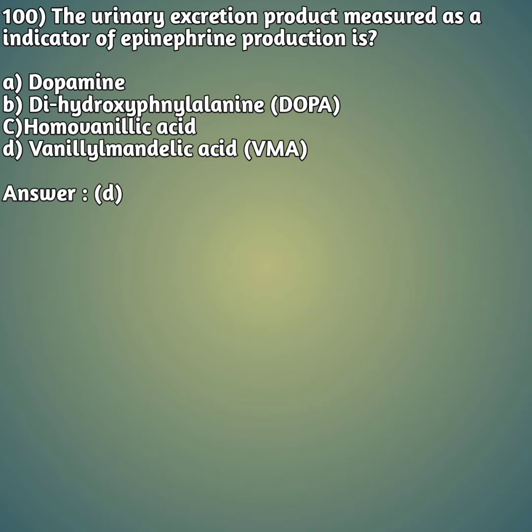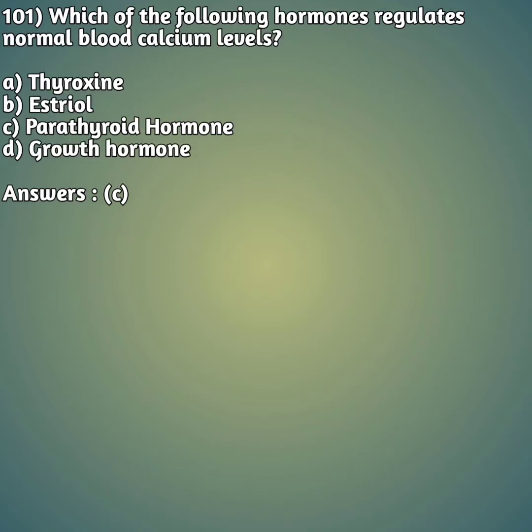The urinary excretion product measured as an indicator of epinephrine production is option A, dopamine. Option B, dihydroxyphenylalanine, that is DOPA. Option C, homovanillic acid. And option D, vanillylmandelic acid, that is VMA. So the right answer is option D, that is VMA. Moving on to our next question.